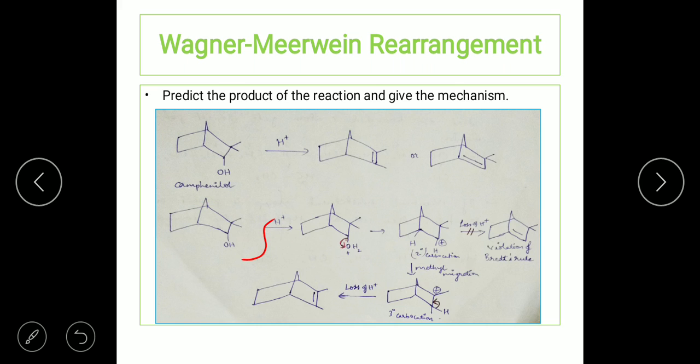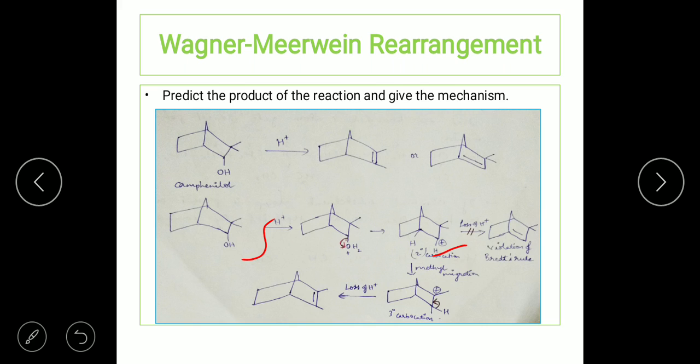Once it takes up H plus, we get an intermediate like this, wherein the oxygen possesses a positive charge. We know oxygen cannot keep a positive charge, and all the positive and negative charges have to be removed. So water is going to eliminate as H2O. Once it is eliminated, there is going to be formation of a carbocation, and this carbocation you can see is a secondary carbocation.